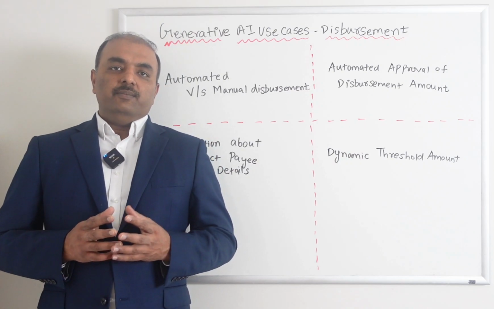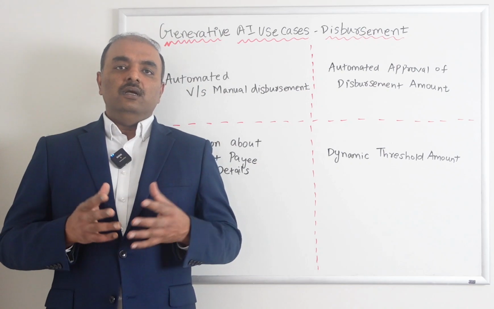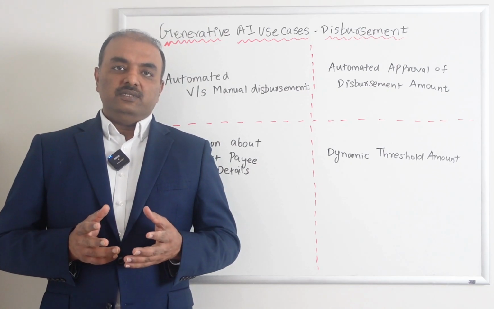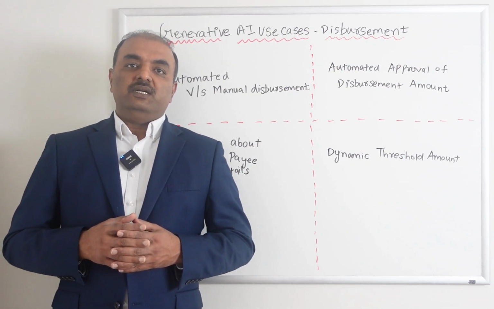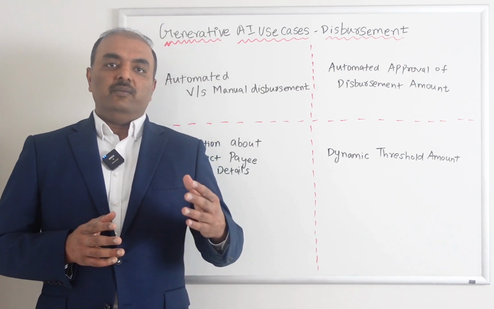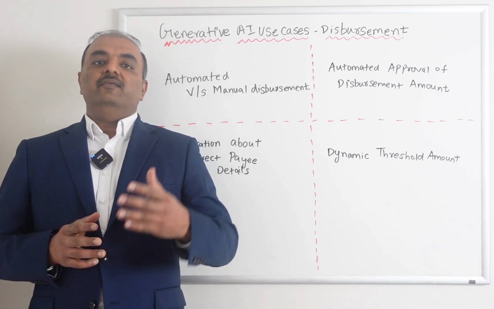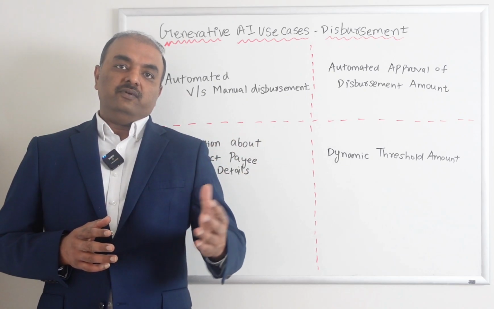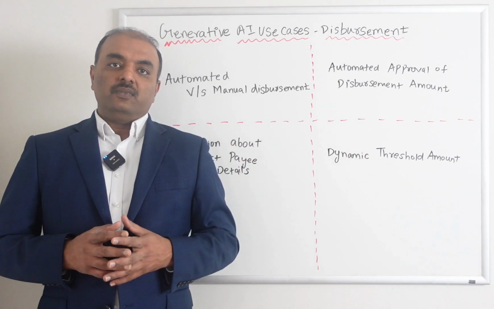AI, by looking at the past historical data, say if you have a customer who has been on manual disbursement, it can recommend to the insurance company that for this particular customer we have been making periodic payments on so and so date, and it can recommend converting from manual to automatic, or the other way around, from automatic to manual, based on the historical data.